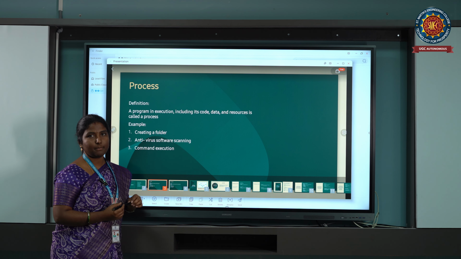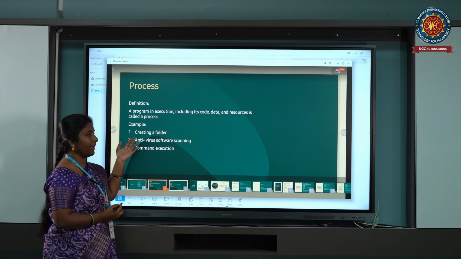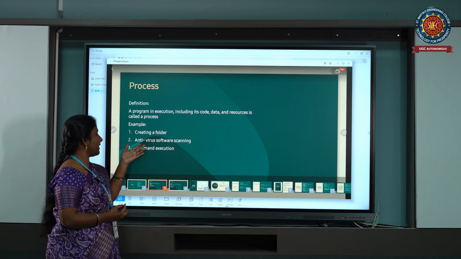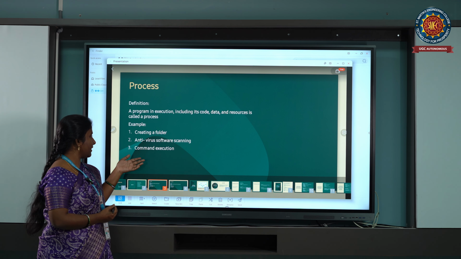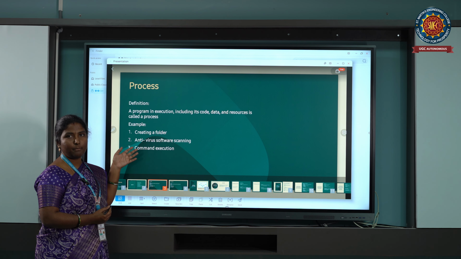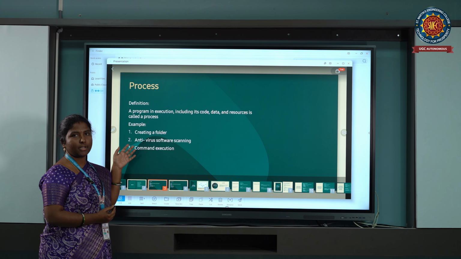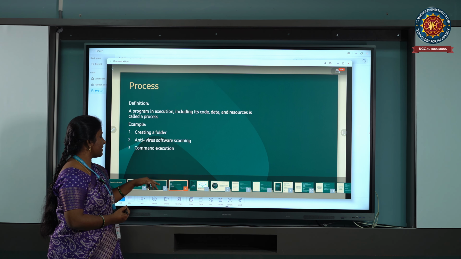So a process is nothing but a program which is under execution. Examples of a process are creating a folder, scanning with the antivirus in the program, and executing code, etc. These are the tasks which are given by the user, and these should be executed by the processor. So how is the processor executing the process now?